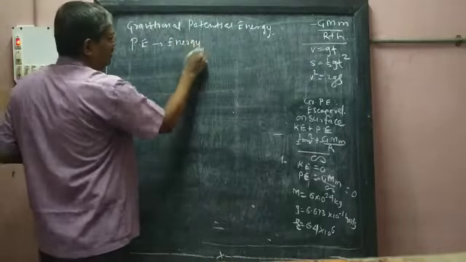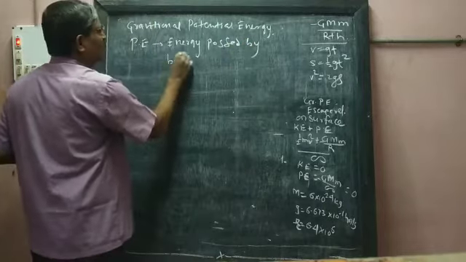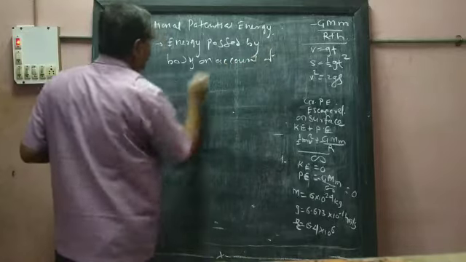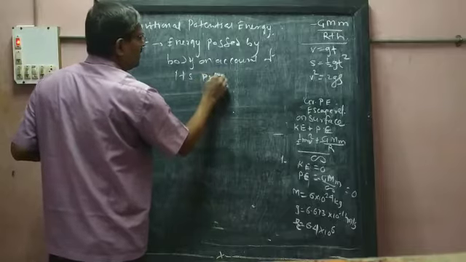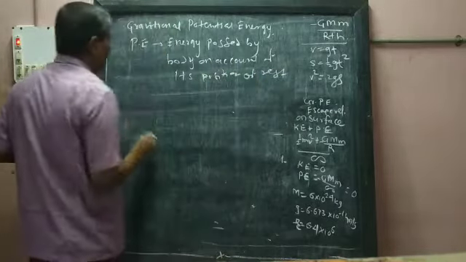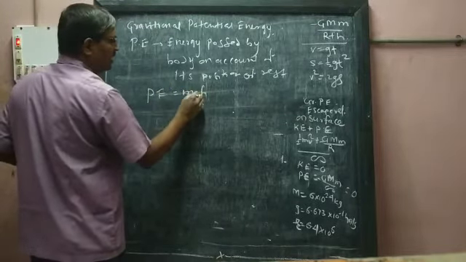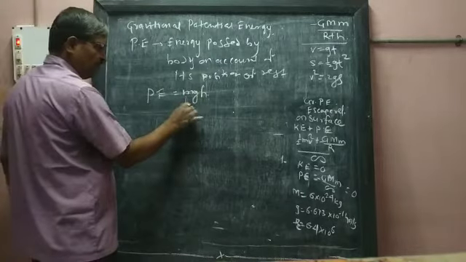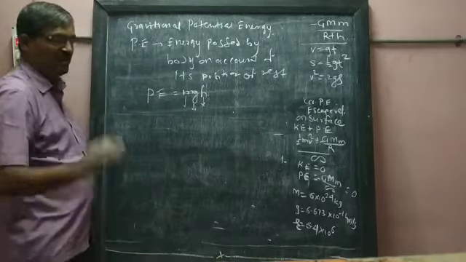Energy possessed by a body on account of its position of rest, and potential energy is calculated by mgh. M stands for mass, g stands for the gravitational acceleration due to the earth, and h is height.